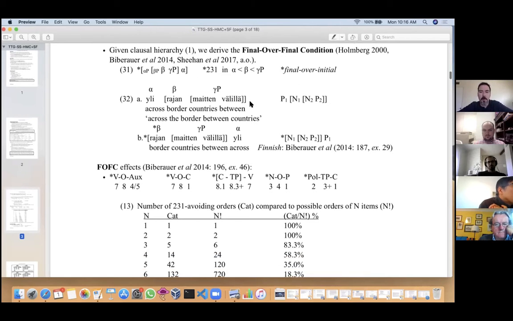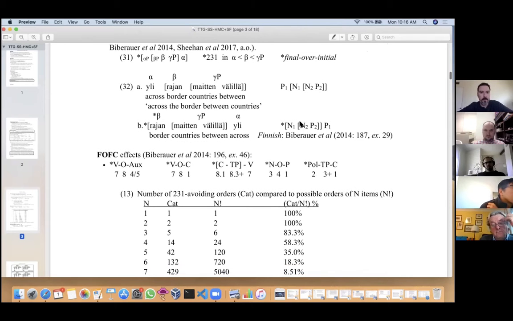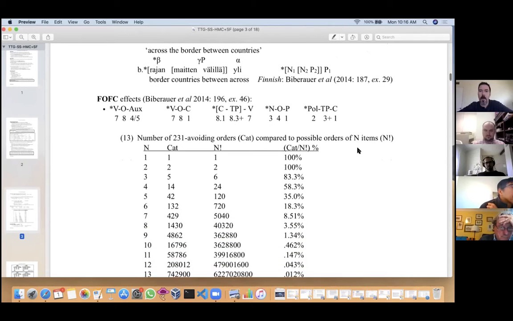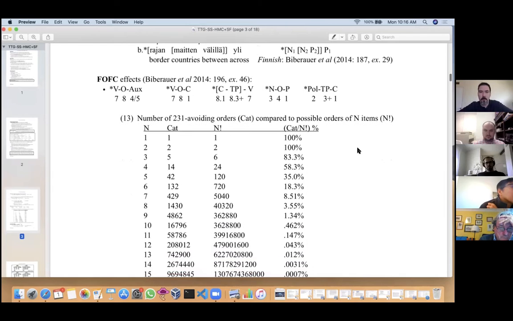There's a classic illustration from Finnish, which allows both prepositions and postpositions. And here you have a noun with a prepositional complement. This obeys FOFC, the final-over-final condition, and is grammatical in the language. Having the outermost preposition at the end then has a head initial complement. This runs afoul of FOFC and is in fact ungrammatical in Finnish. And yeah, there are a number of these very robustly verified across languages.